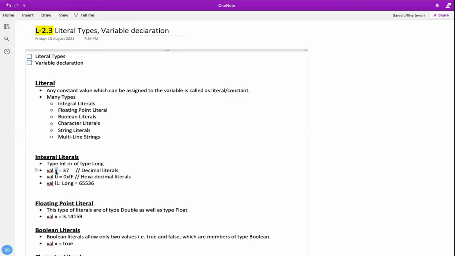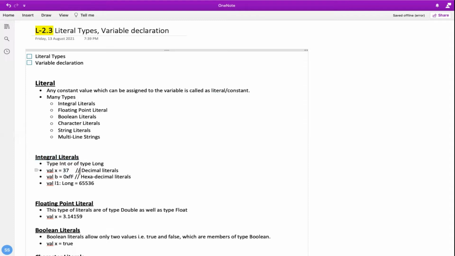So x is of type integer and this value is an integral literal. As you can see, 37 is a value, a constant, a literal, which is of type integer, and x is an integer variable. Integer here is a data type and 37 is a value or a constant or an integral literal.